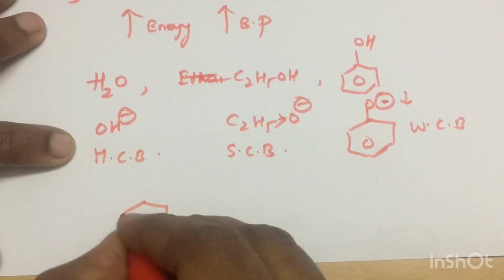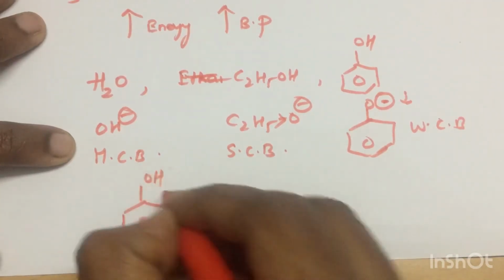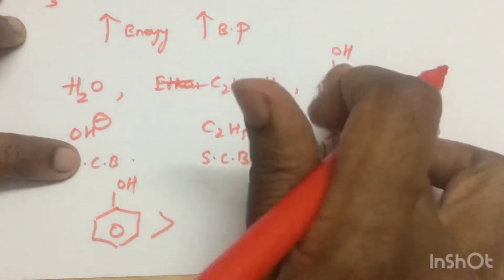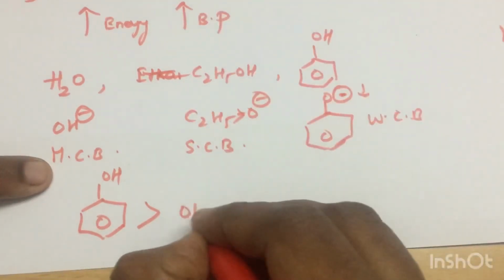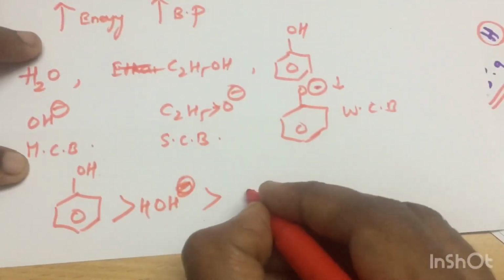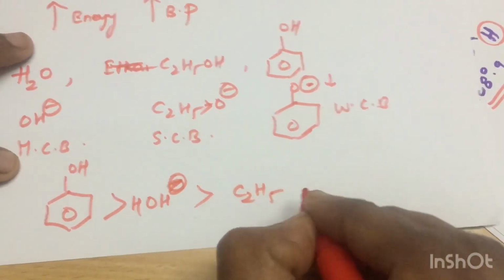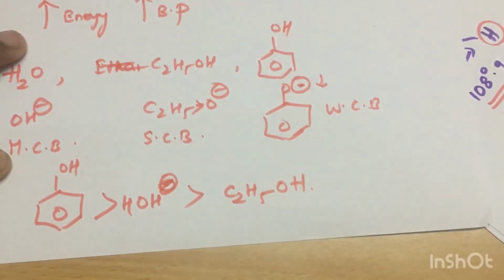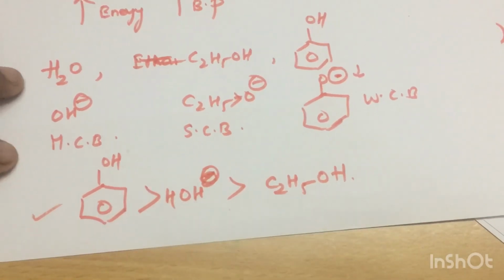So acidity wise, phenol is the most acidic. Then comes the moderate one, OH minus, water, and then C2H5OH. Okay, so this is the order of acidity.